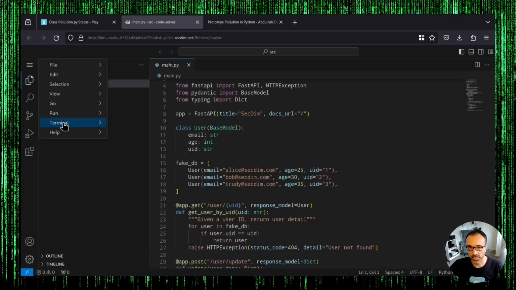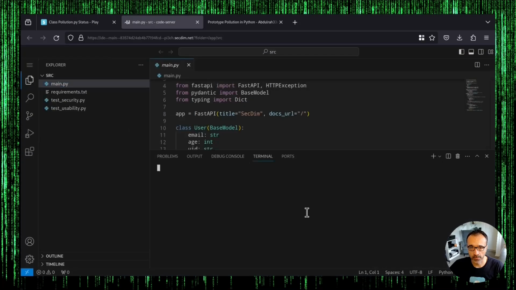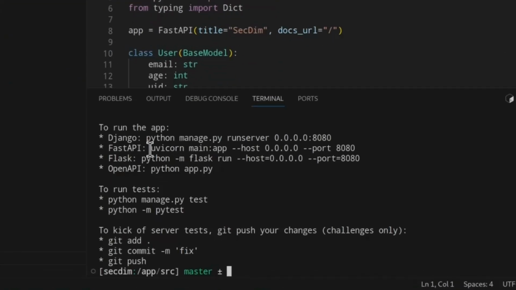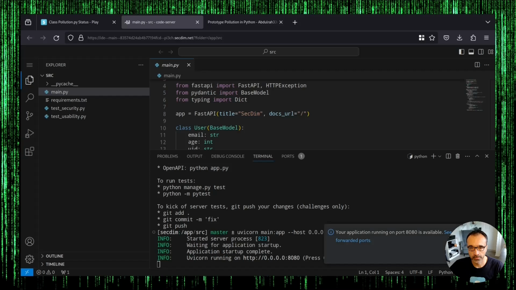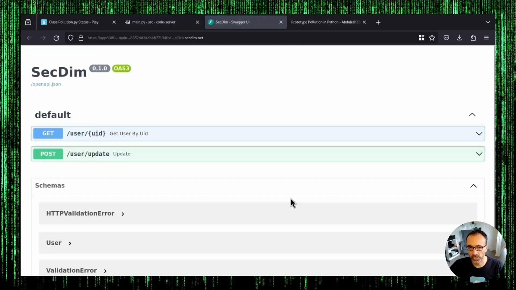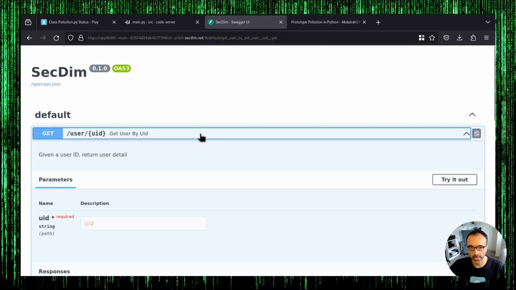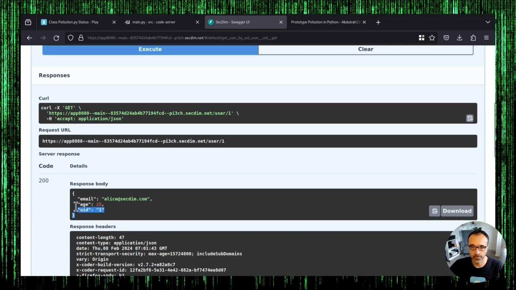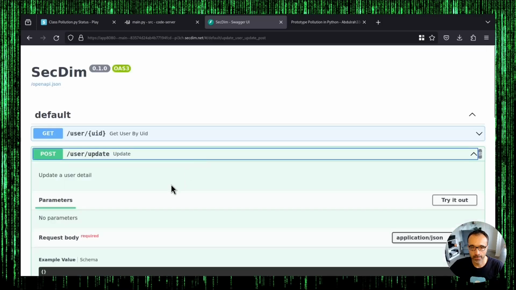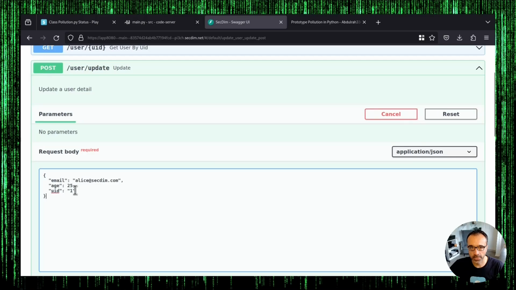Let me open up this app and explore what it does. We can see here the app uses FastAPI, which is a popular framework to build APIs in Python. The API has two endpoints. One is to retrieve a user detail, and the other one to update a user detail.